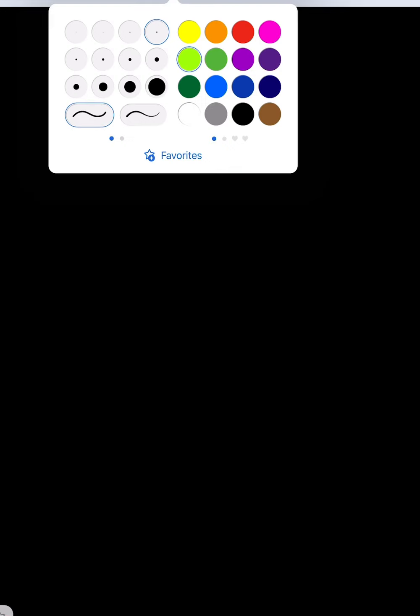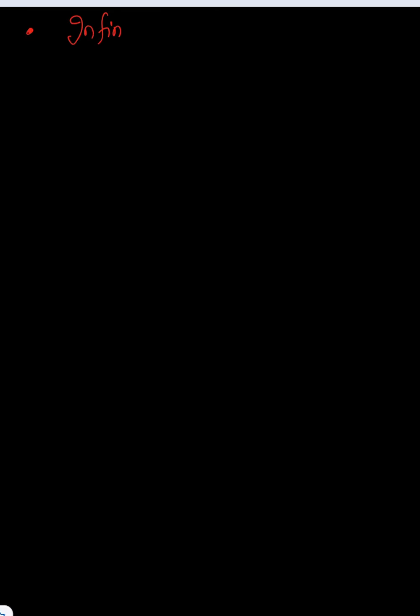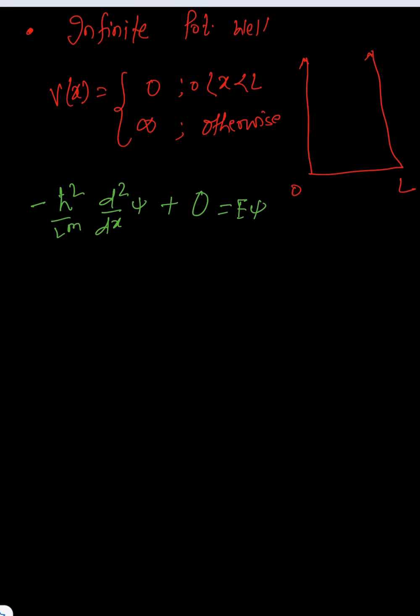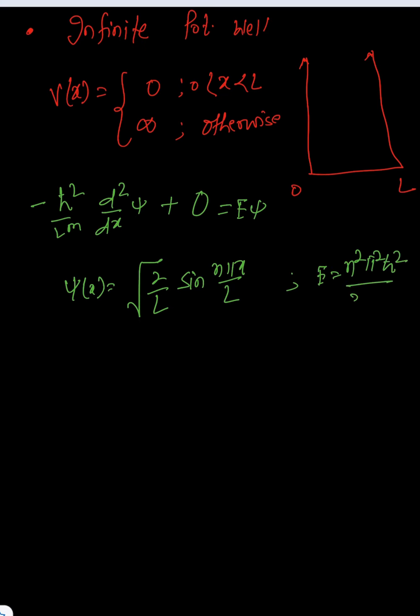The first example we are taught when we study quantum mechanics is the infinite potential well, where we have a well from 0 to L. Inside, the potential is going to be 0, so we write our potential as 0 from 0 to L, and otherwise we have infinity. We solve our Schrodinger equation for this: minus h cut square by 2m d2 by dx square psi plus potential term 0 is equal to E psi. When we solve this, after normalization, psi of x is equal to root under 2 by L sine n pi x by L, and our energy is going to be n square pi square h cut square by 2m L square.